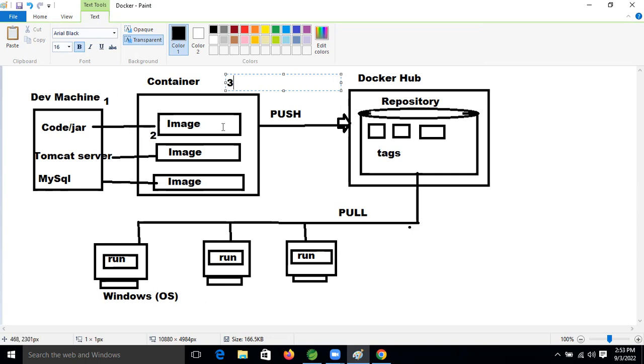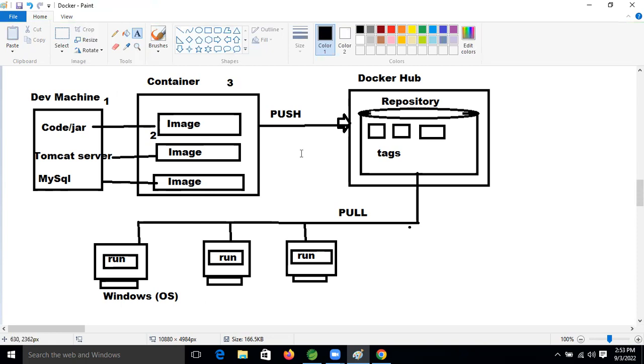Third step, we are putting it inside that container. And what are we doing now? This container we are pushing inside the Docker Hub repository, right? In the Docker Hub repository, what will happen now? All images will be stored, right?